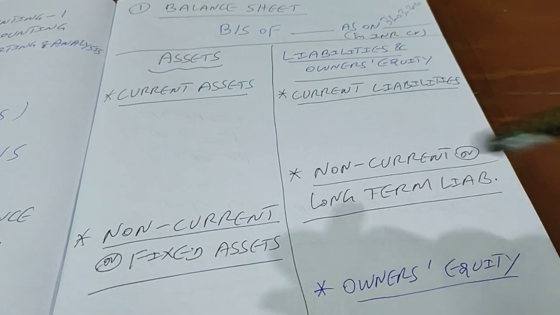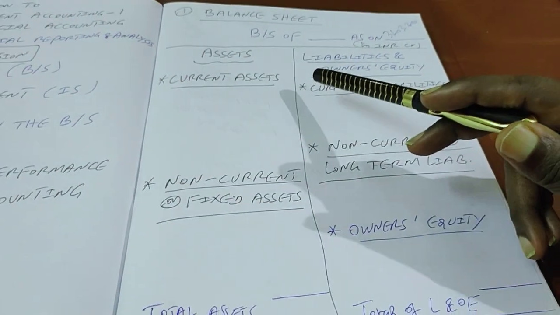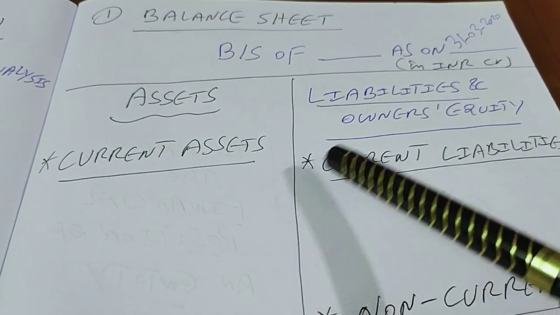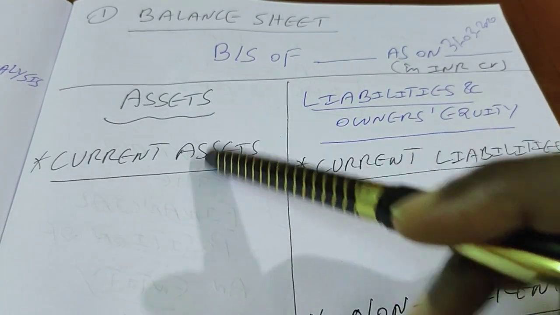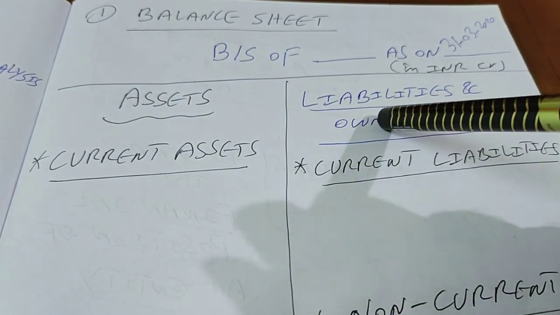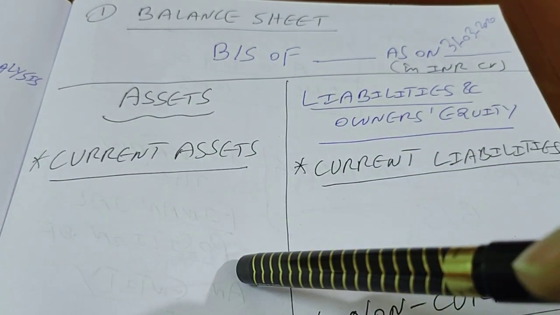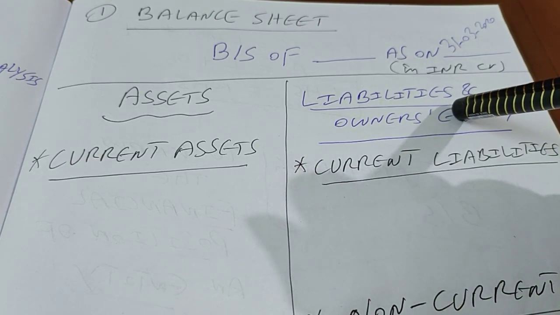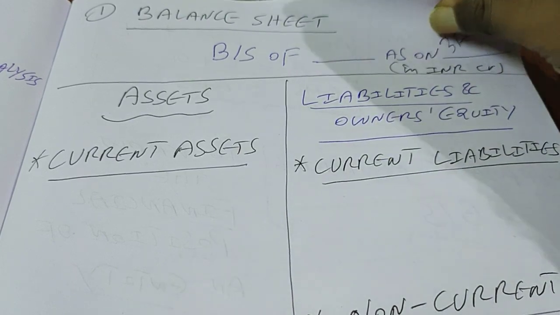Please have a look. Some of you may ask me that in Indian companies the assets are written on the right hand side and liabilities and owner's equity are written on the left hand side, whereas I have taken the other way. So assets are given on the left hand side, liabilities and owner's equity on the right hand side. Have I made any error? No, it does not matter because of something called the accounting equation.